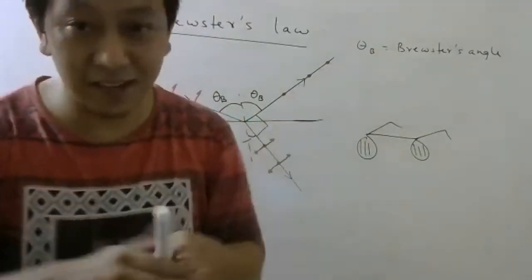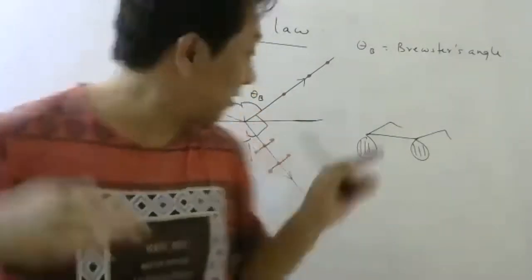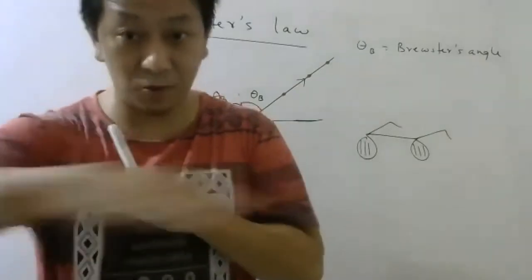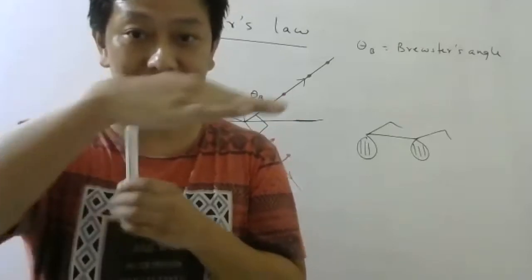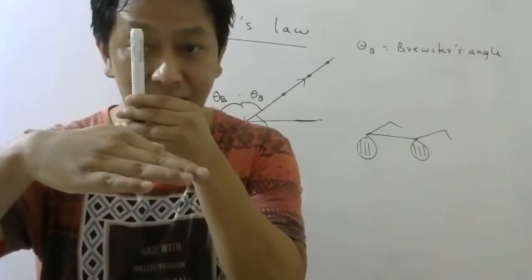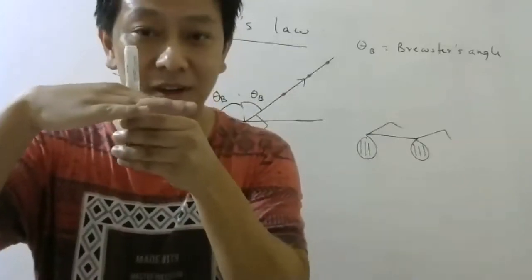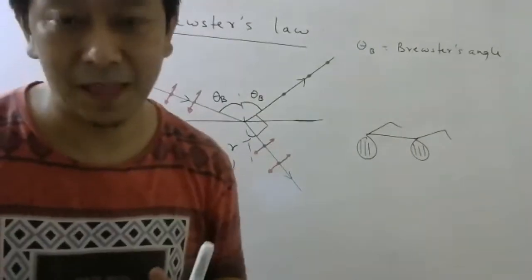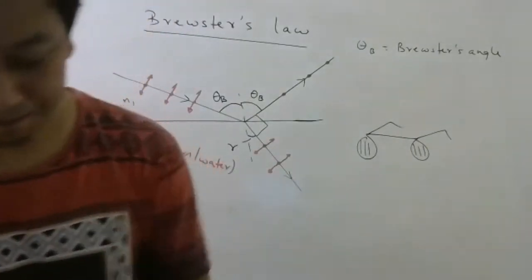The reflected light from the snow will be having oscillations parallel to the surface. So this is the ground, this is the snow. So oscillations of electric field will be like this. So your Polaroid will have axes which are vertical, so that when they hit, they will be absorbed. So that way, reflected light will not reach your eyes, which means your glare will be reduced.